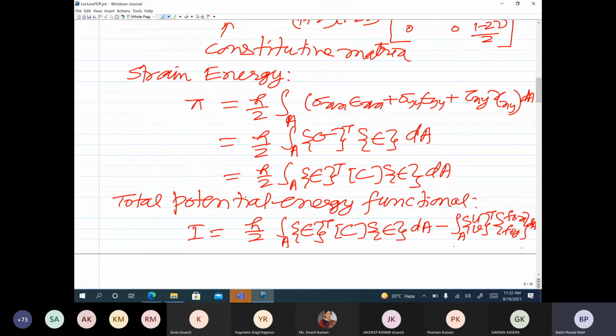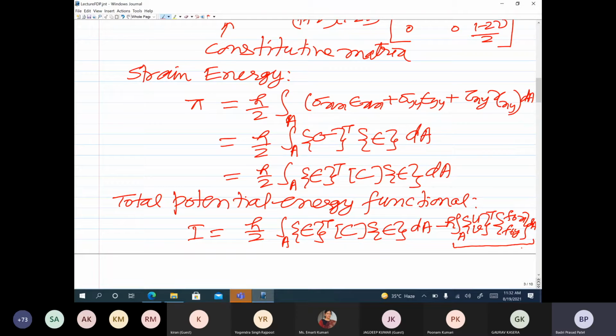So this is the potential of externally applied body forces: force per unit volume along x, force per unit volume along y. Now if you integrate through the thickness, you can say in this case fbx and fby are actually force per unit area. So if you multiply this expression by h, then they will become force per unit volume, fbx and fby.